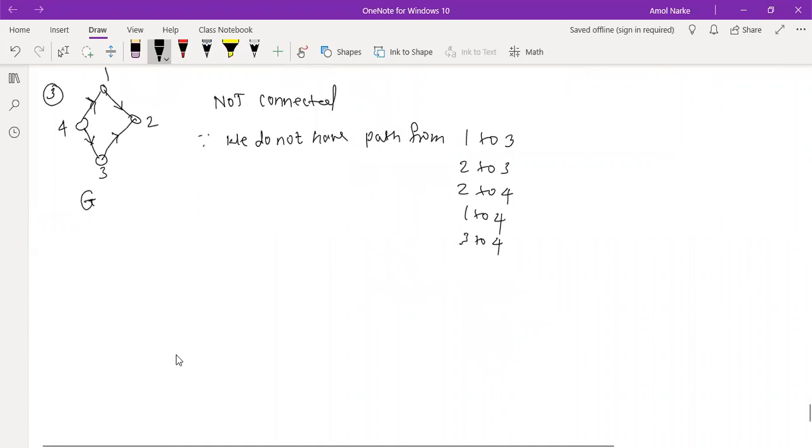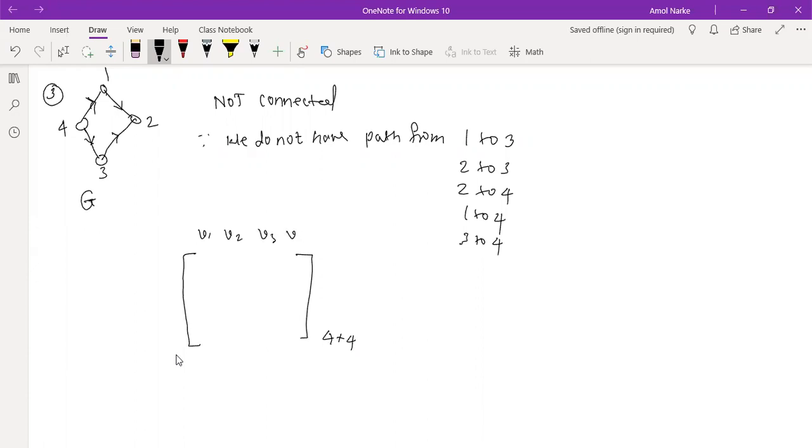Yeah, we can find. For adjacency matrix, again we need to make a 4 cross 4 matrix. For your understanding purpose, again I am going to write down here V1, V2, V3, V4. It is not mandatory to write down all the time. So V1 to V1, we don't have any edge, it is 0. V1 to V2, 1.